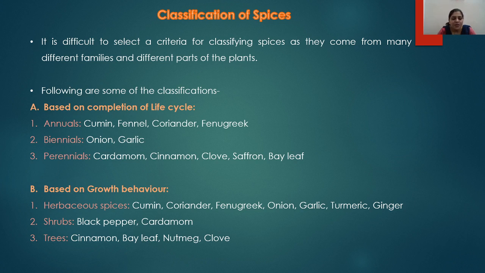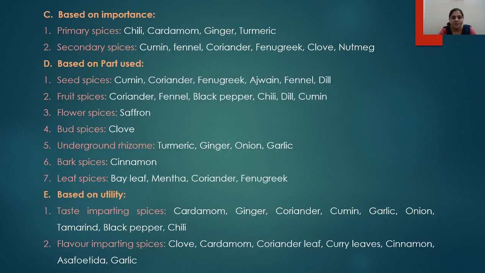Second classification is based on the growth behavior of the plant. Based on this, the plants, they may be herbaceous spices, they may be shrubs, or they may be trees. Herbaceous spices include cumin, coriander, fenugreek, onion, garlic, turmeric, ginger, etc. Shrubs include black pepper, cardamom, etc. And the trees, they include cinnamon, bay leaf, nutmeg, cloves, etc.